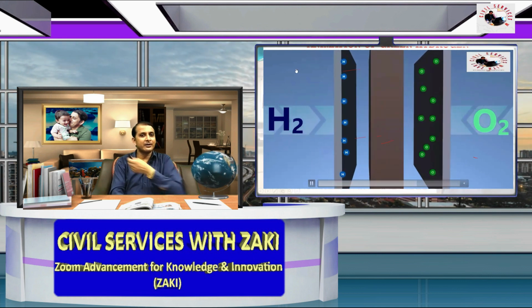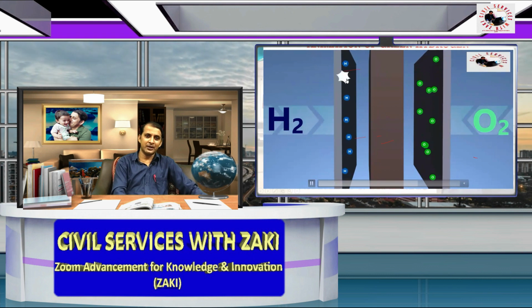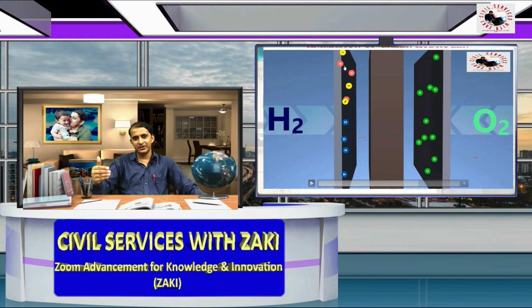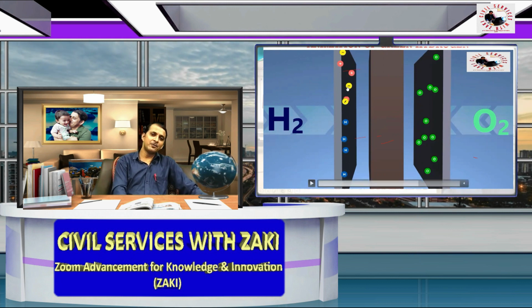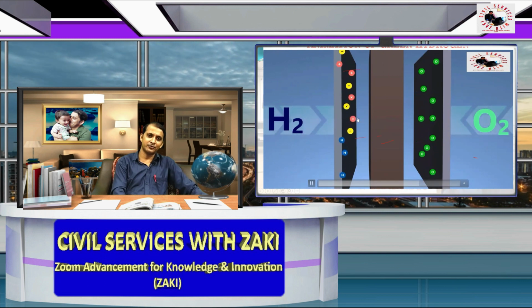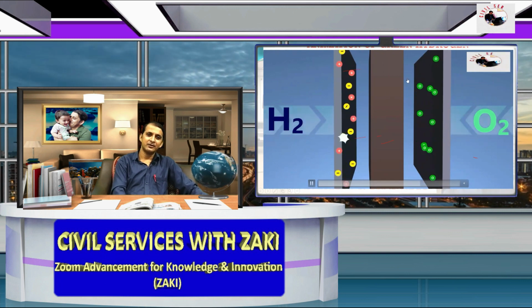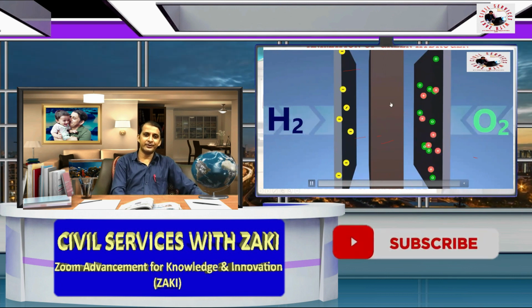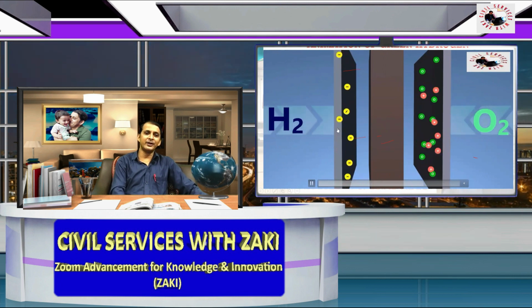After that, the hydrogen is split into positive and negative charges, and the positive charges pass through this membrane. So see here, the positive charge passes through the membrane and goes to the oxygen, and only the negative charge is left here.